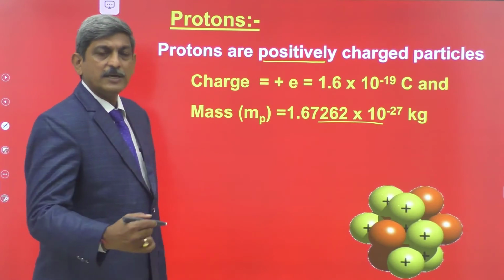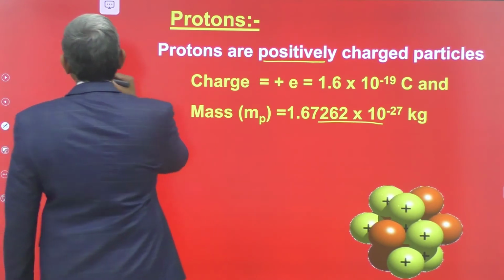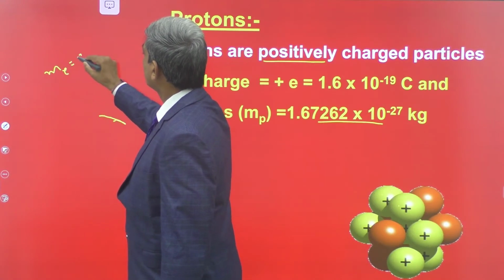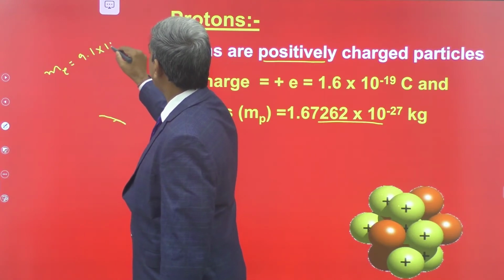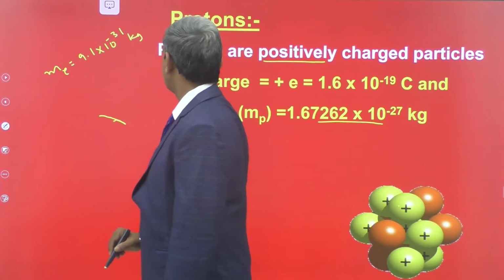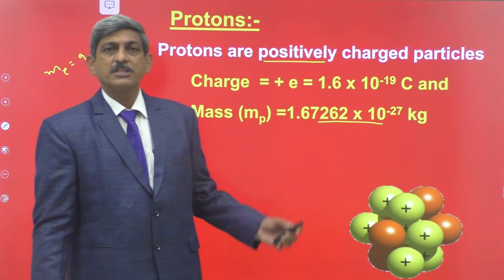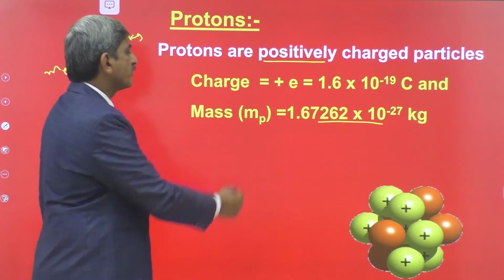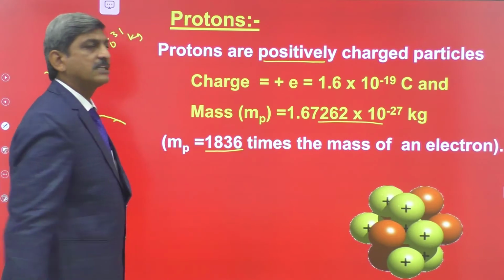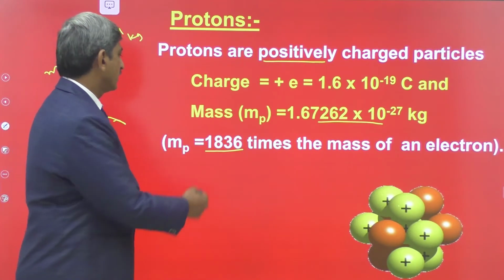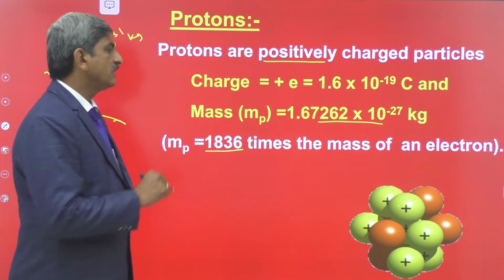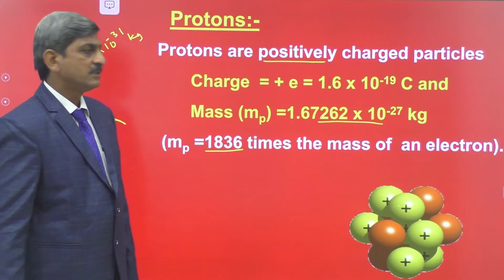Already we know the mass of the electron, that is equal to 9.1 into 10 to the power of minus 31 kg. When we compare the mass of the proton with the mass of the electron, the mass of the proton is nearly 1836 times the mass of the electron.